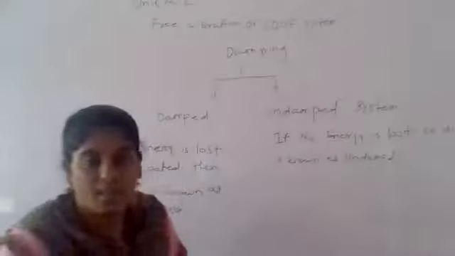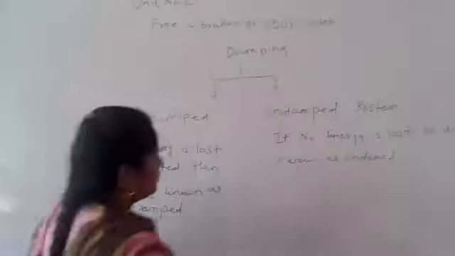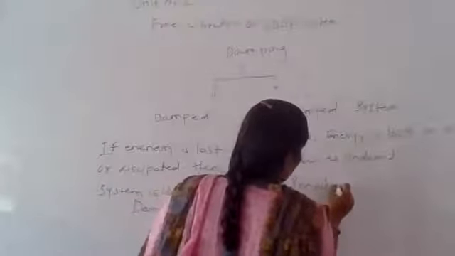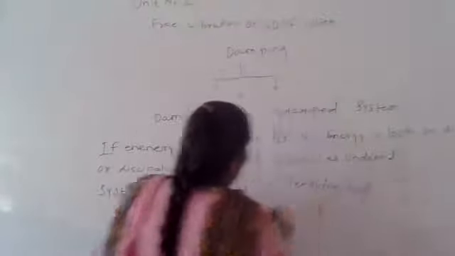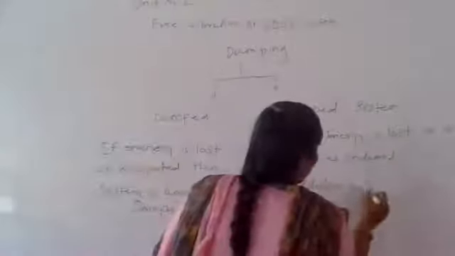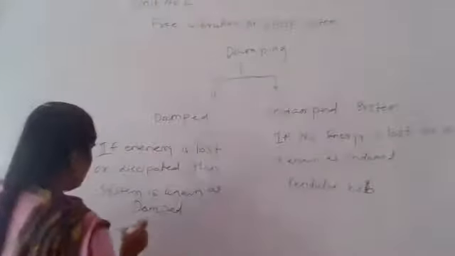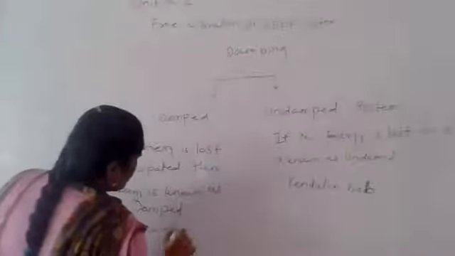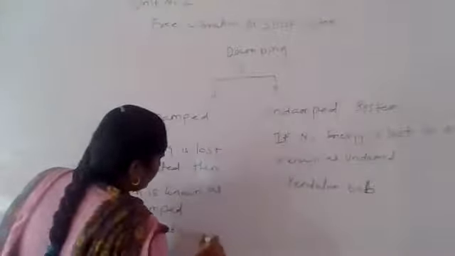You write the example as pendulum bob. And in the damped system you write shock absorber.